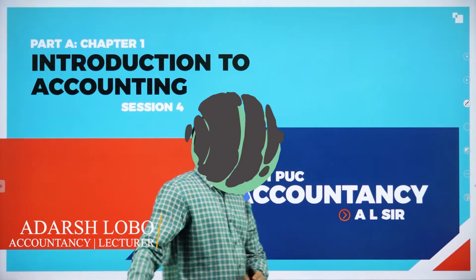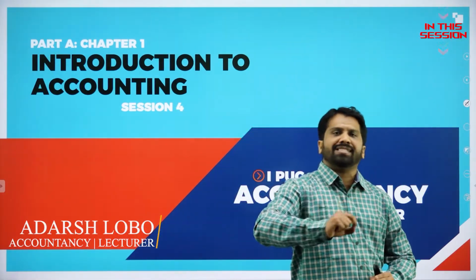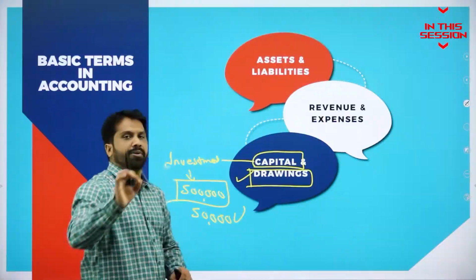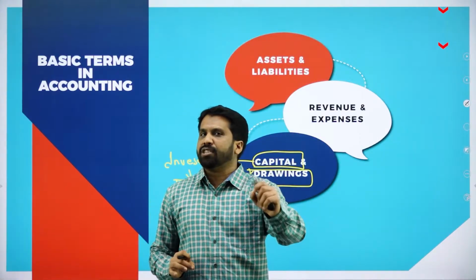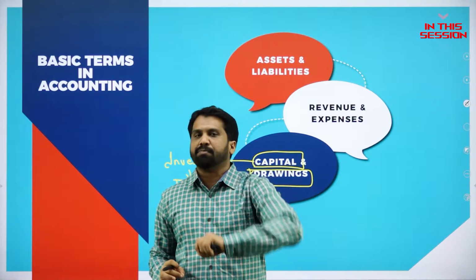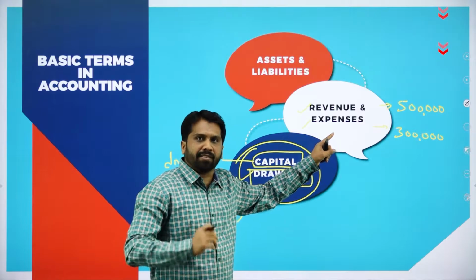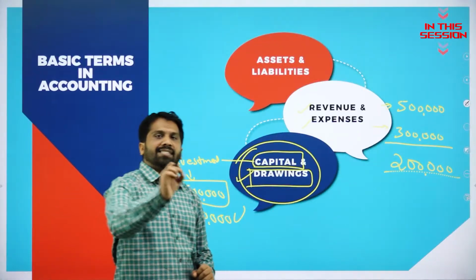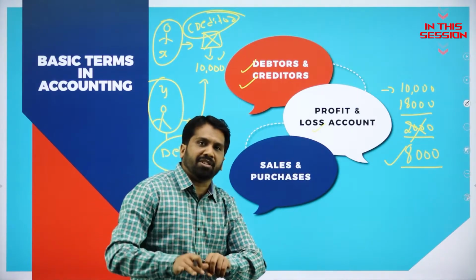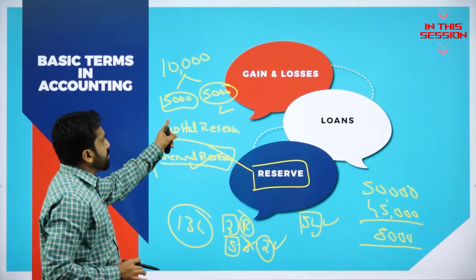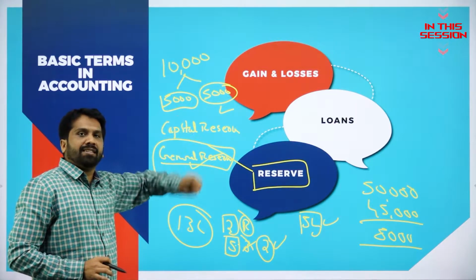In today's session, we will go with all basic concepts. What do you mean by capital? Drawings means anything which is used for personal expenses. 5 lakh is your revenue after selling your furniture. What do you mean by assets and liabilities? If your income is more, expenditure is less, that is profit. In your accounting term, what is reserve? Capital reserve or specified reserve.